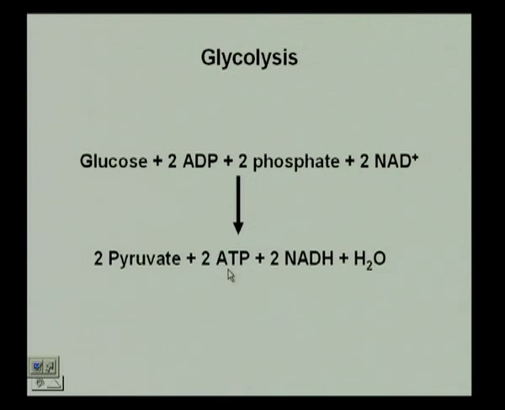So, you are generating ATP here also, plus 2 NADH plus H2O. Okay. So, we are going to look at each of these steps and see how you have ATP consumption, ATP production, and finally, we are going to take an account of where we are using ATP, where we are producing ATP. Okay.